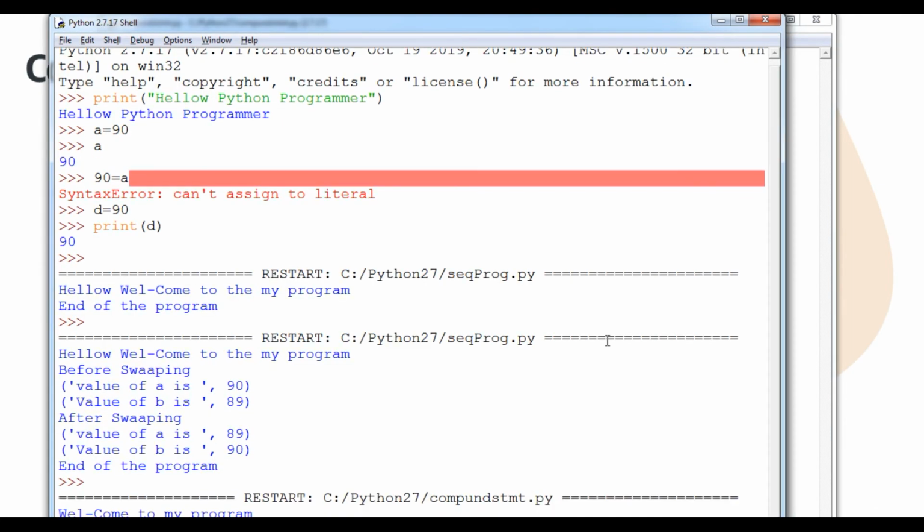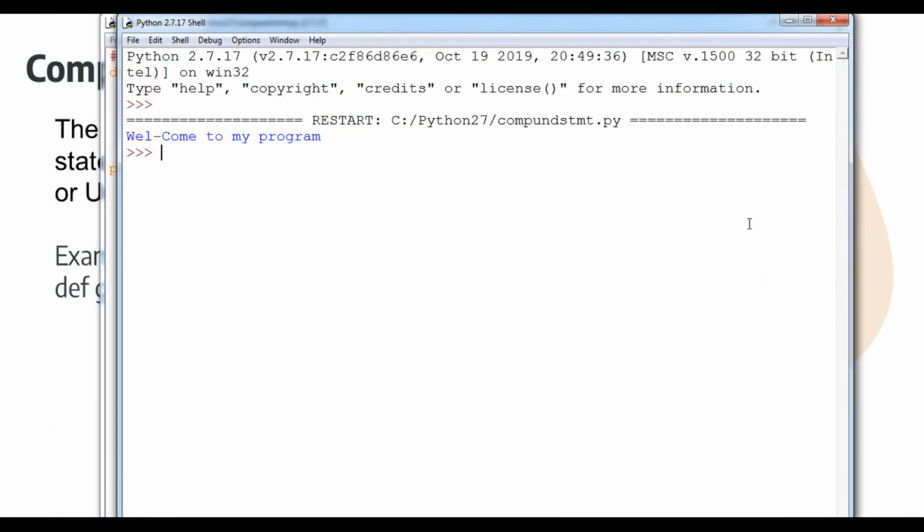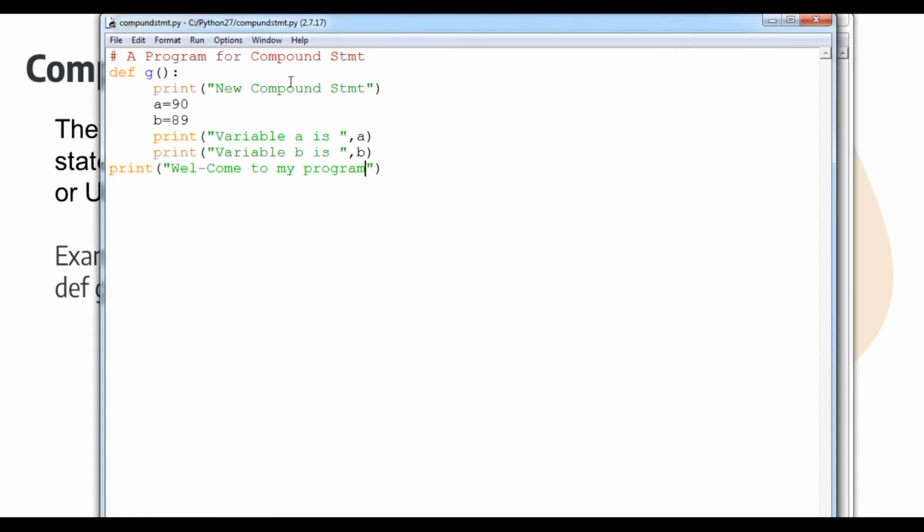The name is compound statement. I will show you, student, in a fresh copy to understand it well. Now you can see, student, welcome to my program has executed, but not this other statement, the compound statement, initialization and these values. This can be processed with the help of this particular keyword.